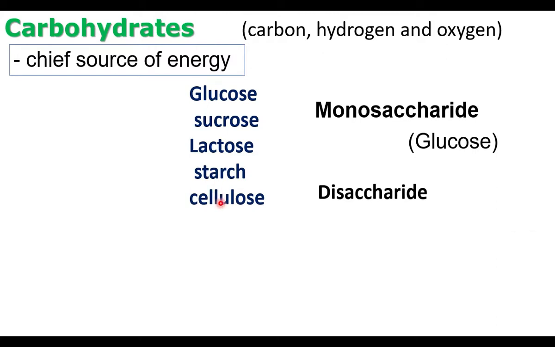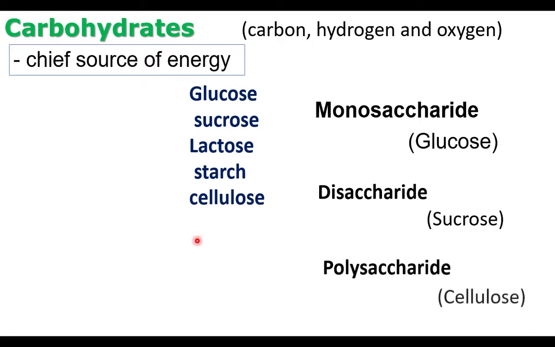Starch and cellulose are made up of many sugar units. They are called polysaccharides. Polysaccharides are made up of many sugar units. Example, cellulose and starch.